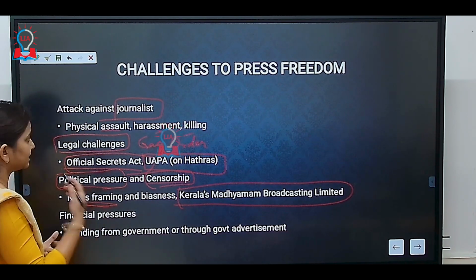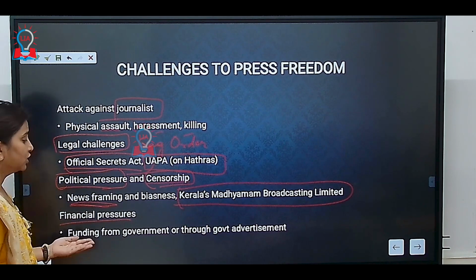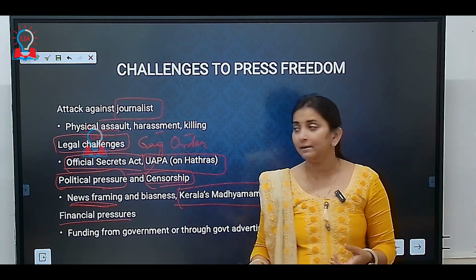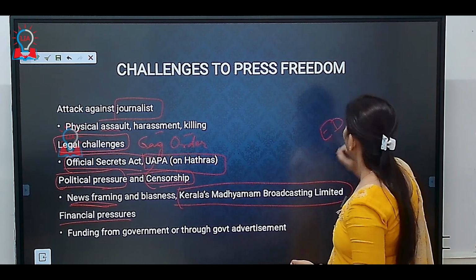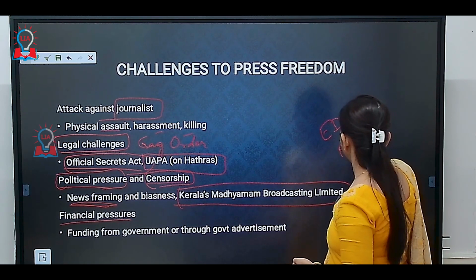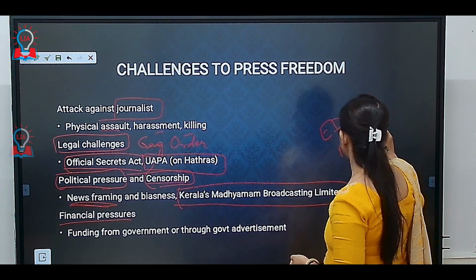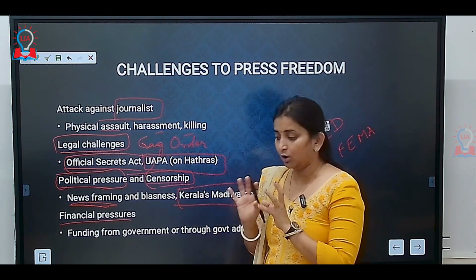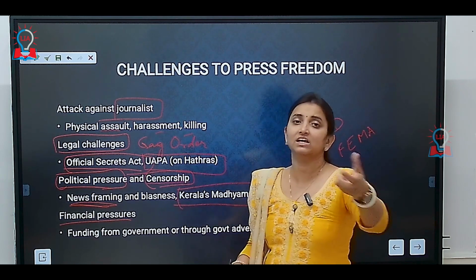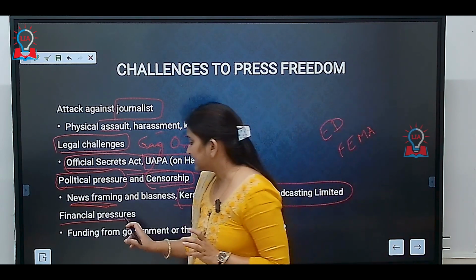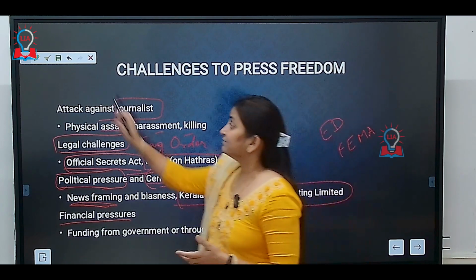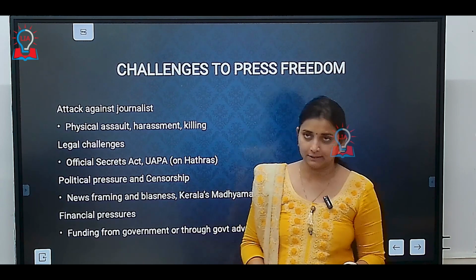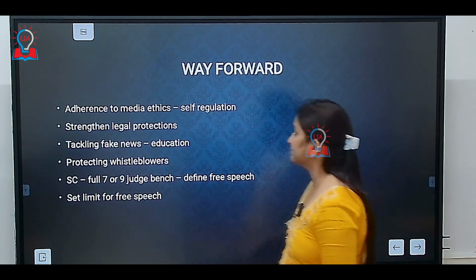Challenges to press freedom can also be financial pressure. Wherever they seek funding from, it can come under the control of the ED, the Enforcement Directorate, or be checked under FEMA, the Foreign Exchange Management Act. Any kind of financial restriction can be faced by a media house taking an anti-government stance. Or if they speak in favor of the government, then the government may fund them. So these can be some of the possible challenges.